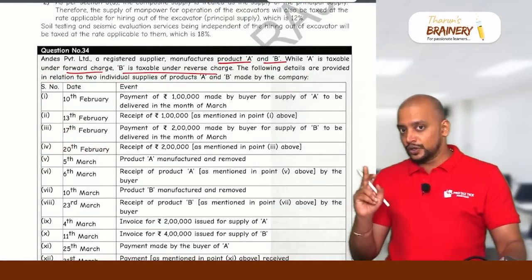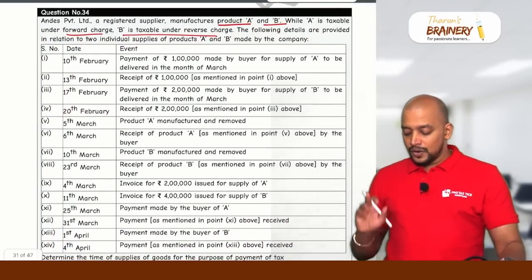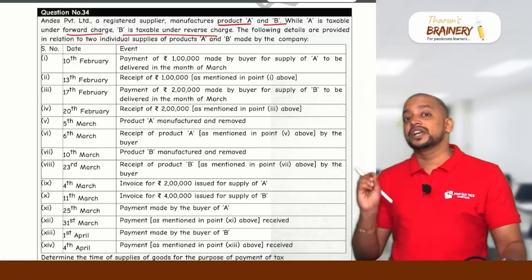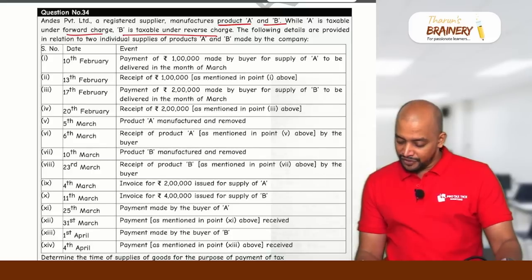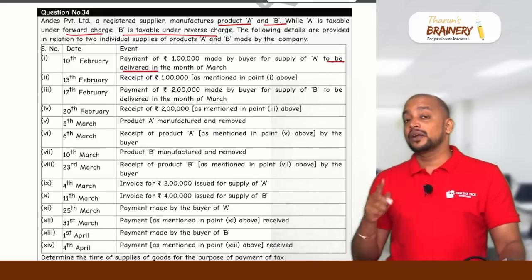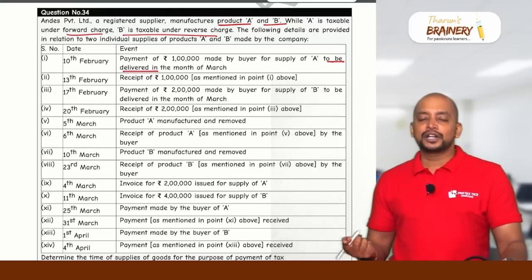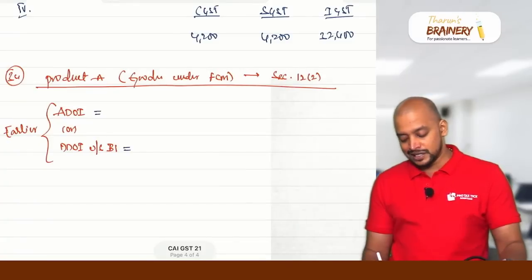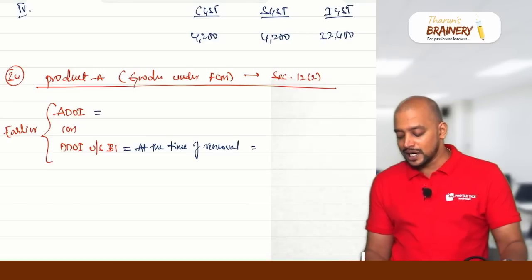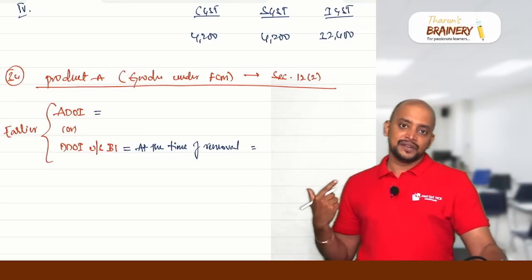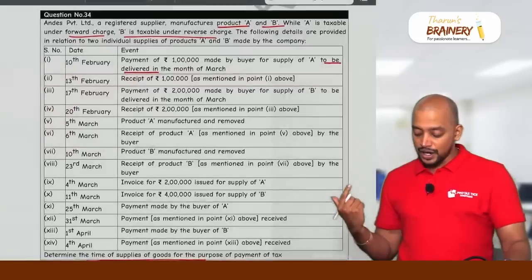Product A alone we need to see. For product A, from this data we need to search for the invoice. What is the date on which they have given the invoice? So payment of 1 lakh made by the buyer for supply of A to be delivered. To be delivered means what? Supply involves movement of goods. When supply involves movement of goods, what will be taken as the due date of invoice? At the time of removal. So we need to get two data here. First, what is the actual date on which the invoice is given? Second, what is the date on which goods are removed?